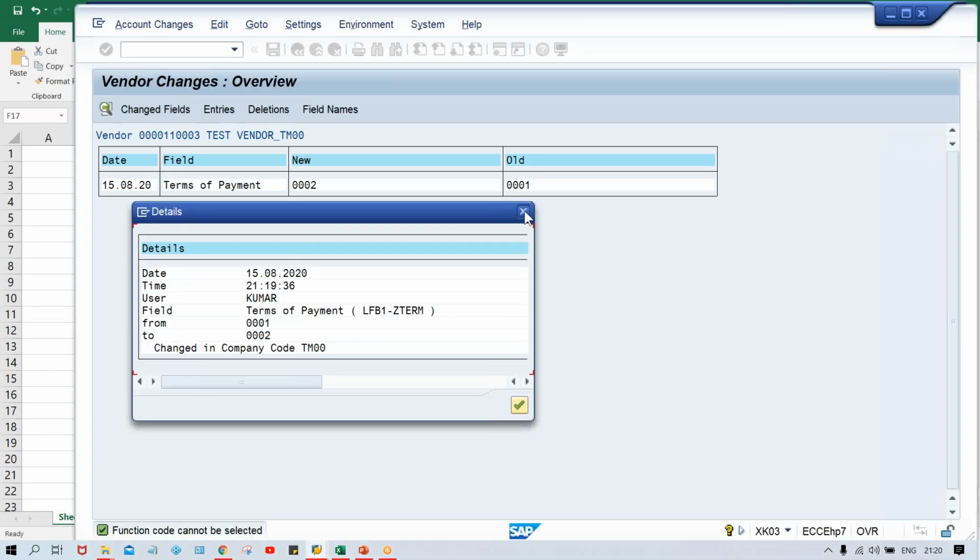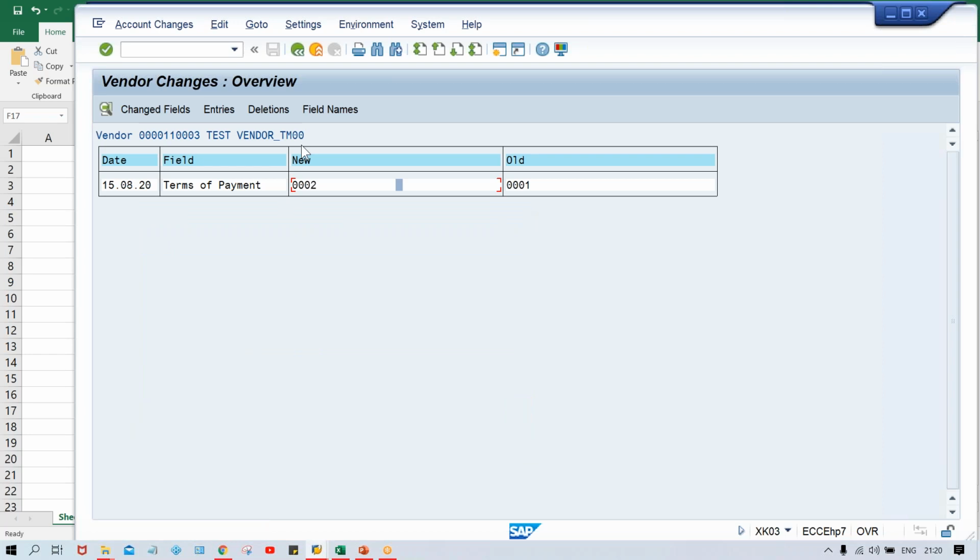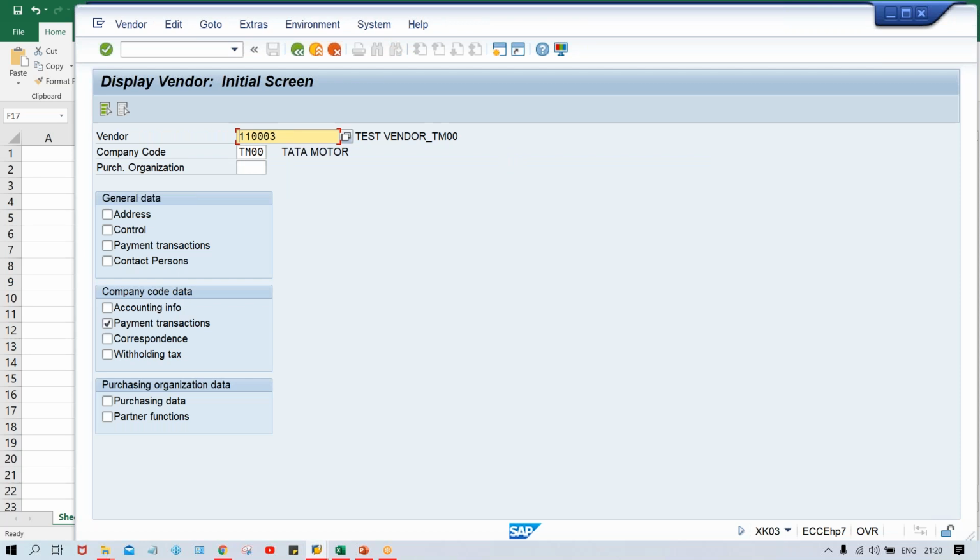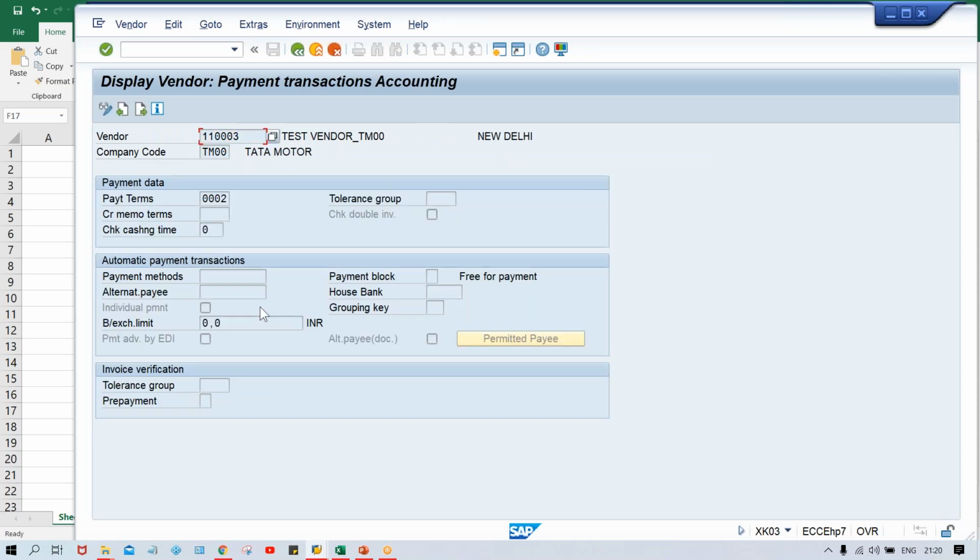In the sense, apart from the master data team, whoever the other teams are, if they are requesting the managers that we need vendor master transaction code access, like authorizations, then these people are going to get authorizations for XK03 only. Okay, XK03 means only display. They cannot make any experiment, they cannot make any changes here, right?